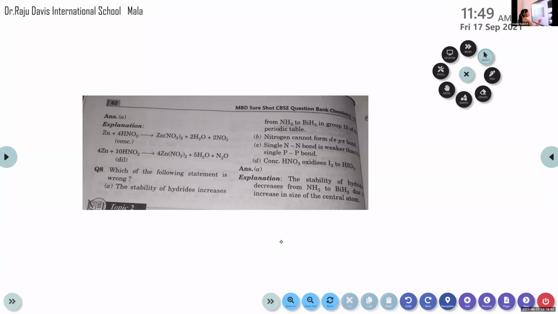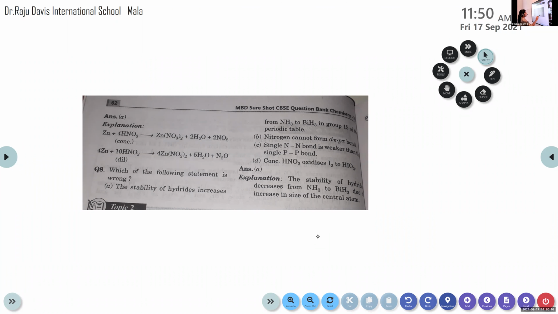In the case of nitrogen, the nitrogen triple bond is a stronger bond and high bond enthalpy is needed. But the nitrogen-nitrogen single bond is weaker than the single phosphorus-phosphorus bond. Then option D, concentrated HNO3 oxidizes I2 to HIO3. So here the incorrect statement is option A.